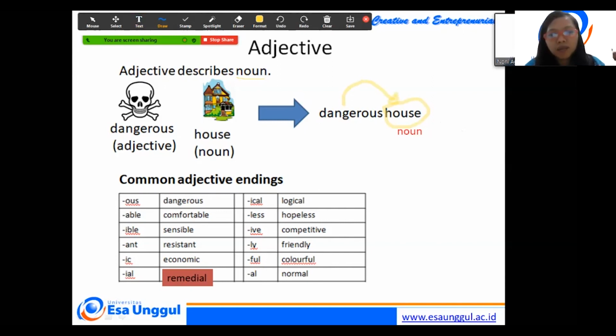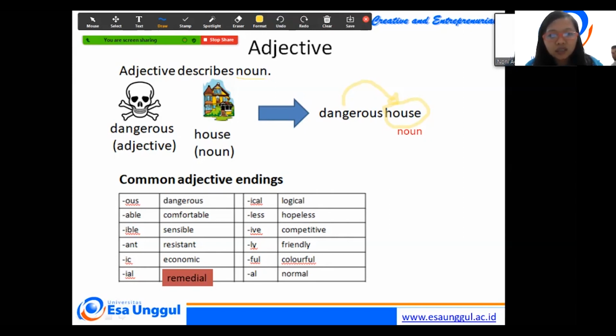Describe is menggambarkan. Okay. And then some of the common adjective endings: the ending OUS, for example, dangerous. ABLE, comfortable. IBLE, for example, sensible. ANT, resistant. IC, economic. IAL, remedial.